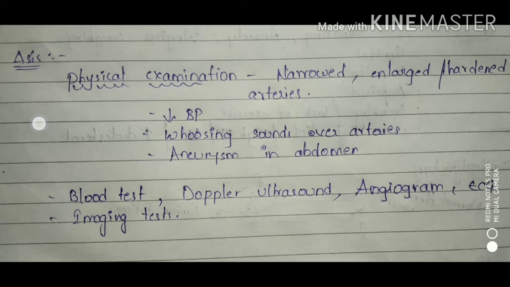And we can go for the second one, Doppler ultrasound. It is a special device used to measure the blood pressure at various points along the arm or legs. Not only a single arm, right arm or left arm, we can also measure the blood pressure in the legs by using this device. And here we can also estimate the speed of the blood flow in the arteries. This is about the Doppler ultrasound.